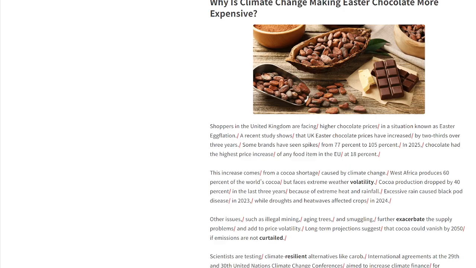Long-term projections suggest that cocoa would vanish by 2050 if emissions are not curtailed. Scientists are testing climate-resilient alternatives like carob. International agreements at the 29th and 30th United Nations Climate Change Conferences aim to increase climate finance for developing nations. Yes, several European nations, including Germany and the UK, have recently cut their climate aid or adaptation budgets.